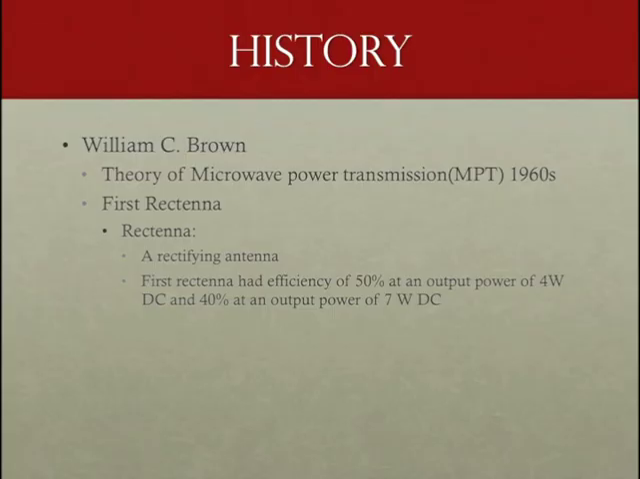In parallel, William C. Brown developed the theory of microwave power transmission. He built the first rectifying antenna and called it the rectenna. This first rectenna had efficiency of 50% at an output power of 4 watts DC and 40% at an output power of 7 watts DC.